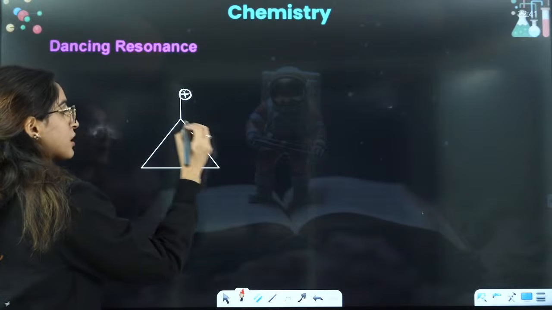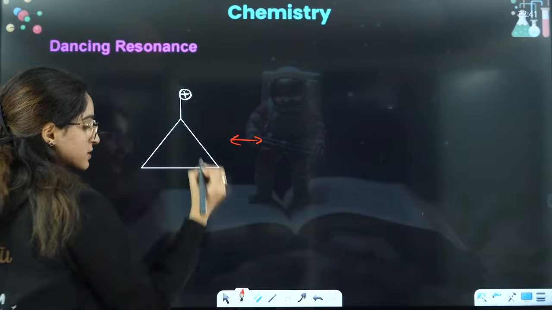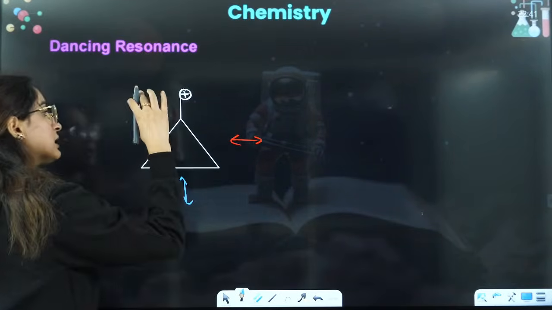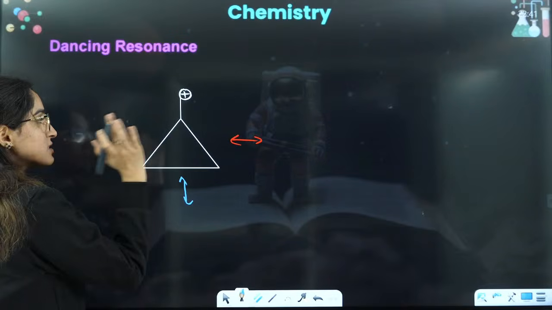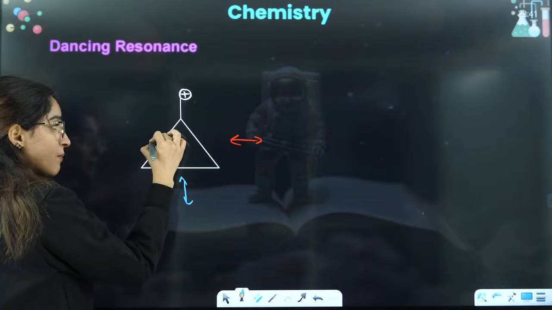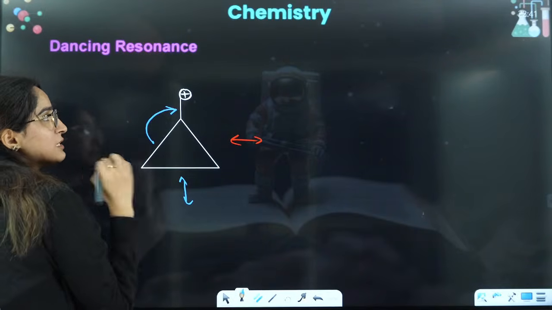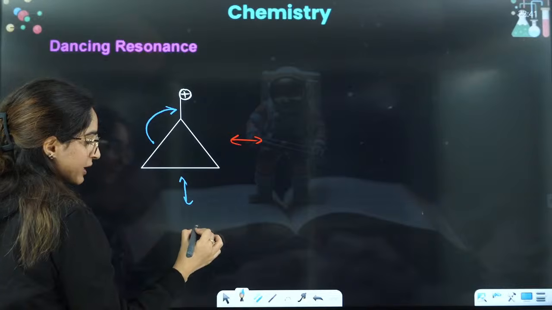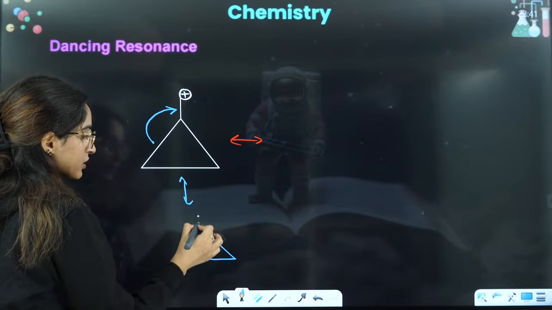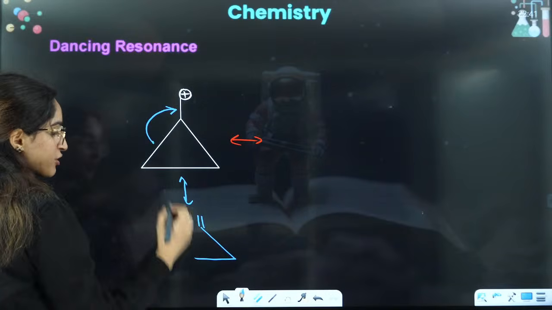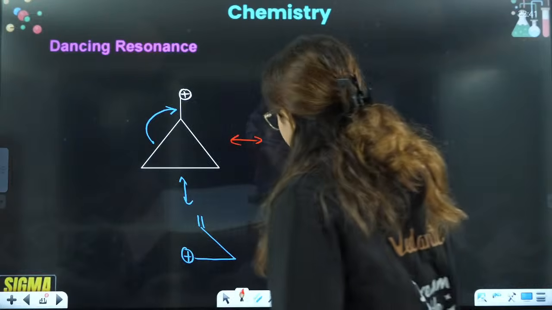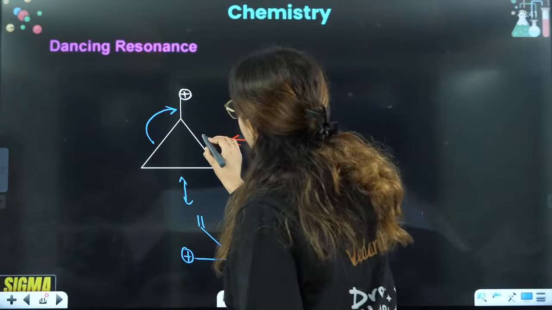So sorry. Two kinds of structures are possible. First is this: because of the angle strain, this particular sigma bond can shift here, right? And because of the angle strain, this will happen. This will make a structure like this because it has shifted from this side. It will be a positive charge here. Yes. Now this is the structure.